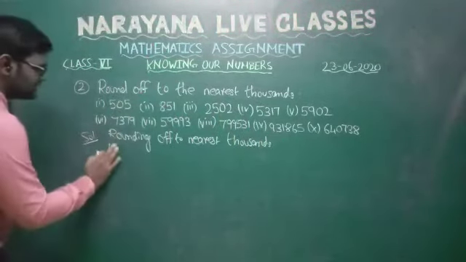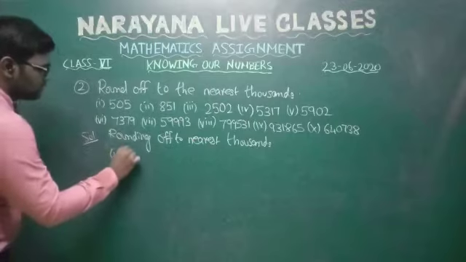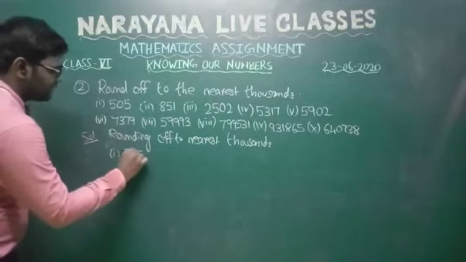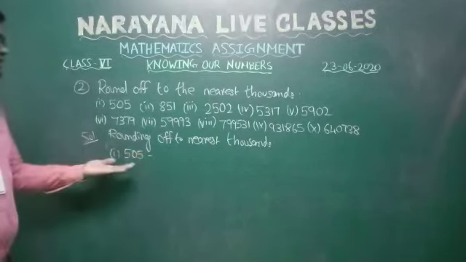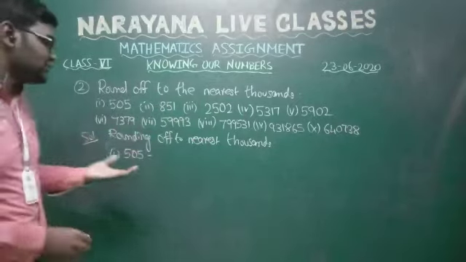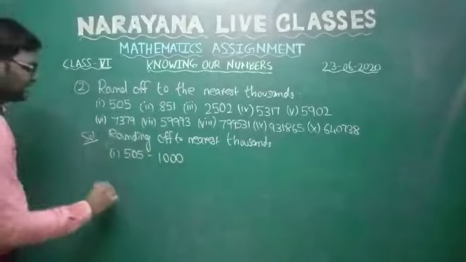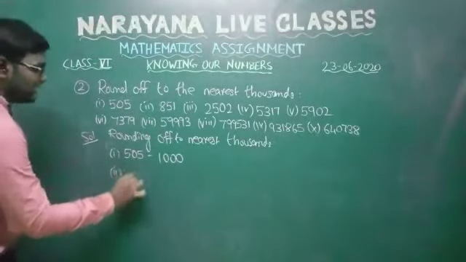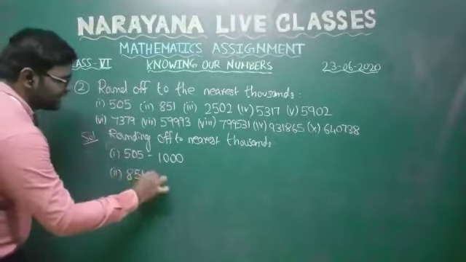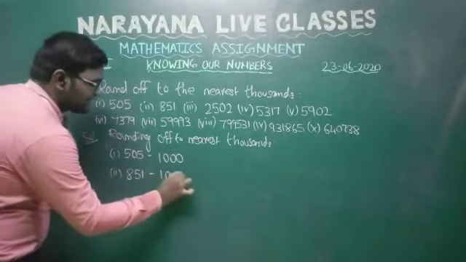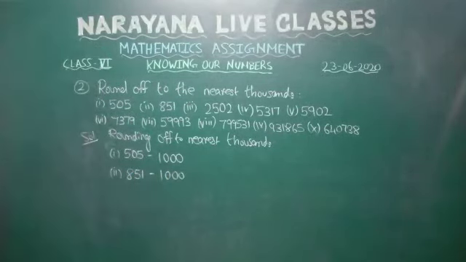The first one is 505. Okay, students. The number is greater than 500, so you have to round off to the nearest 1000, which is 1000. Clear, students? Similarly, 851 is also greater than 500, so it also rounds off to the nearest 1000, which means 1000.